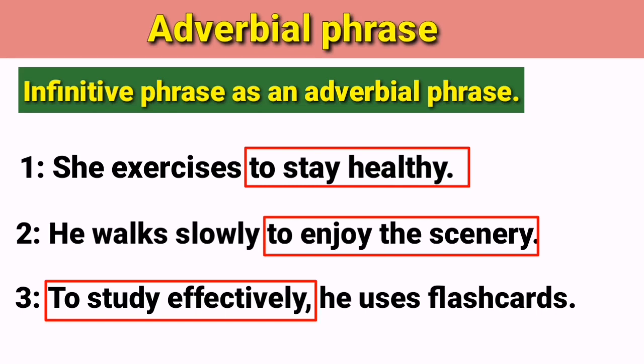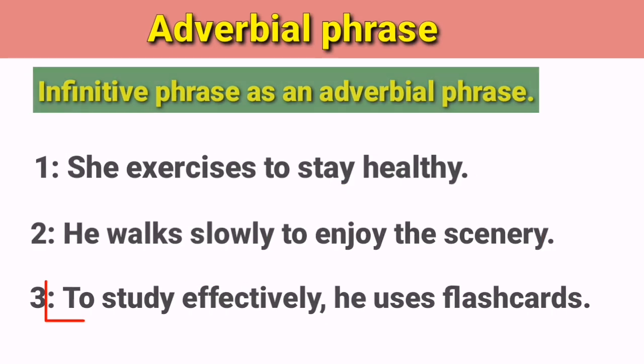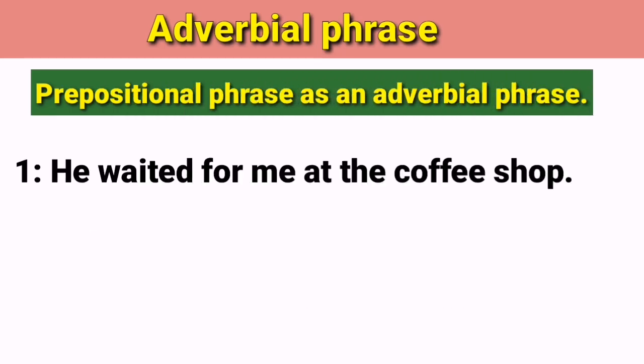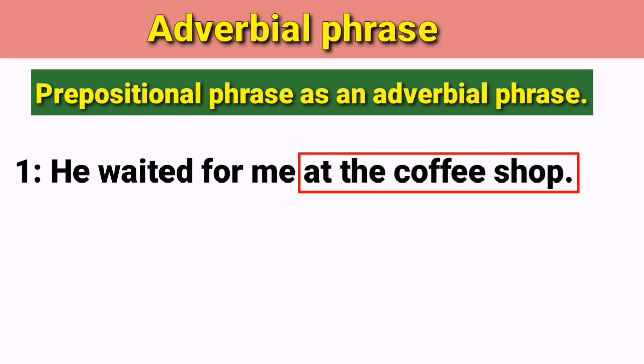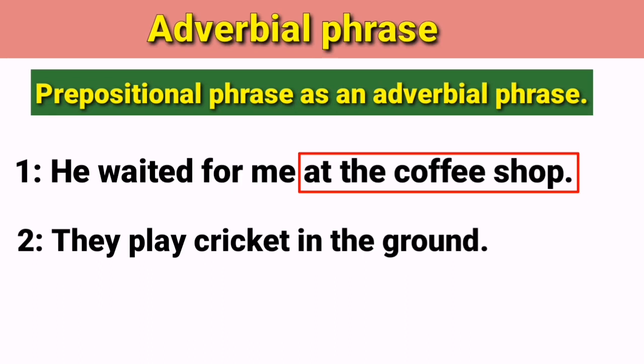And we have also said that a prepositional phrase can also function like an adverbial phrase. So the example is, he waited for me at the coffee shop. Here in this example, at the coffee shop is a prepositional phrase, but here it functions as an adverbial phrase. Ask yourself, where did he wait for me? The answer is at the coffee shop. They play cricket in the ground. Where do they play cricket? The answer is in the ground. So here this group of words is a prepositional phrase, but it